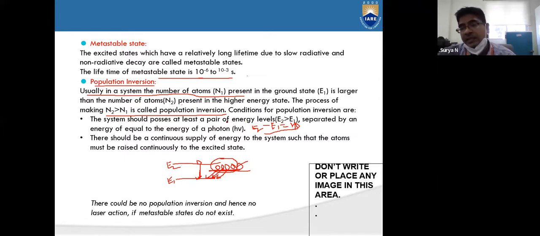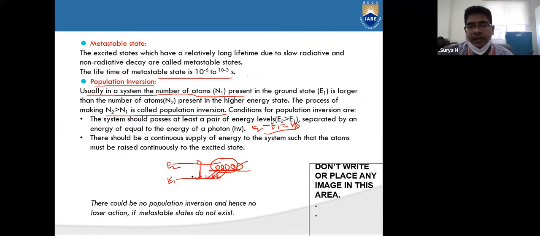So what is the other condition? The other condition is that there should be a continuous supply of energy to the system, such that the atoms must be raised continuously to the excited state.